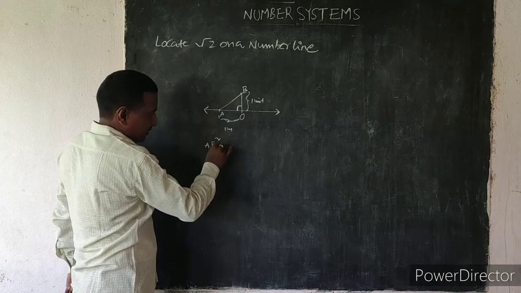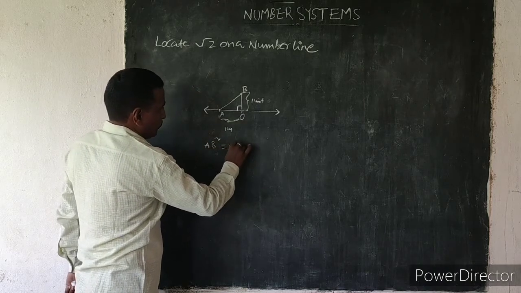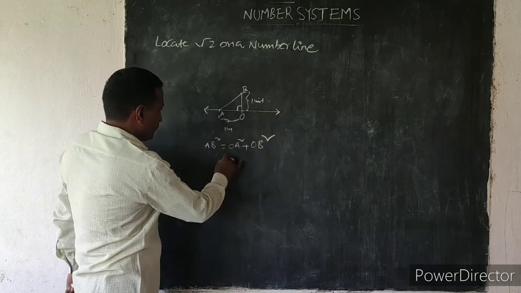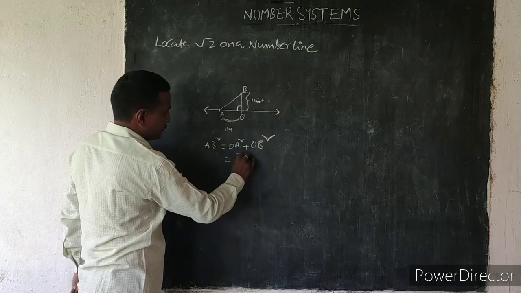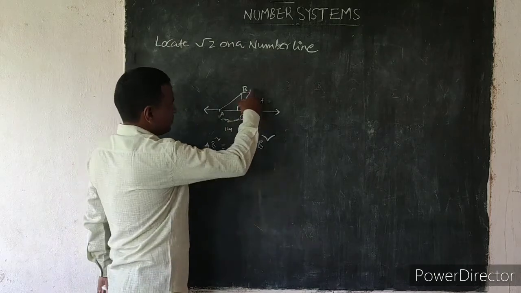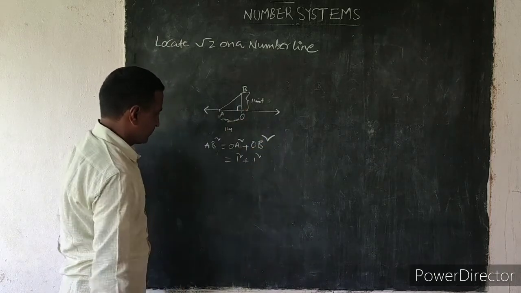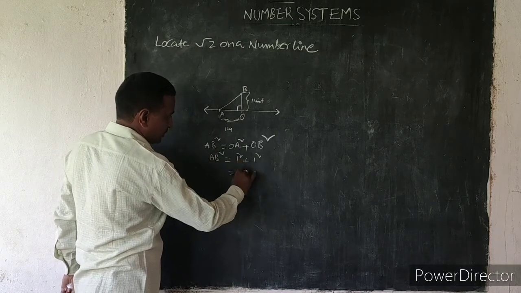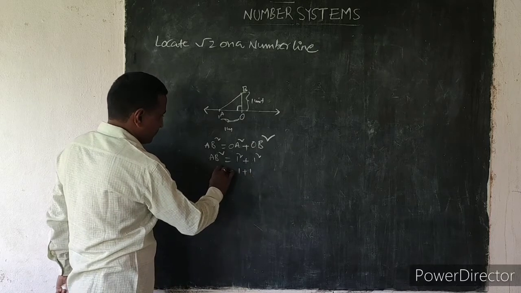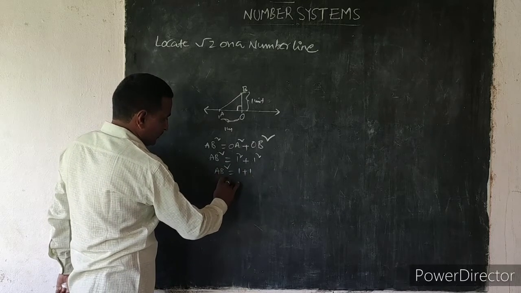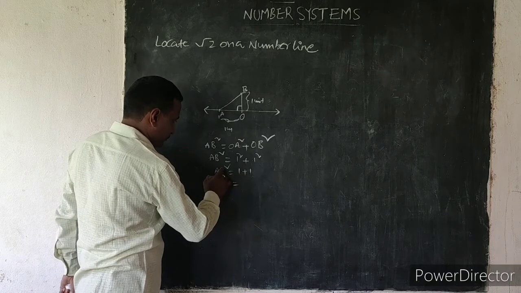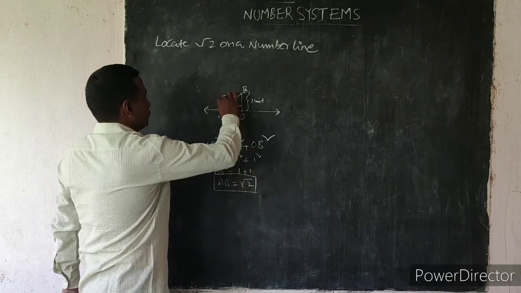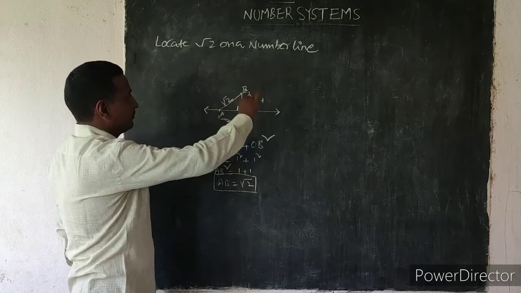AB square equals OA square plus OB square. OA means 1 unit, square, plus OB means 1 unit, square, equals AB square. 1 square means 1. AB square equals 2. So AB equals root 2. So we have located root 2 on a number line.